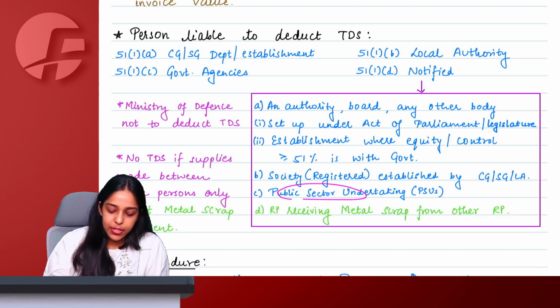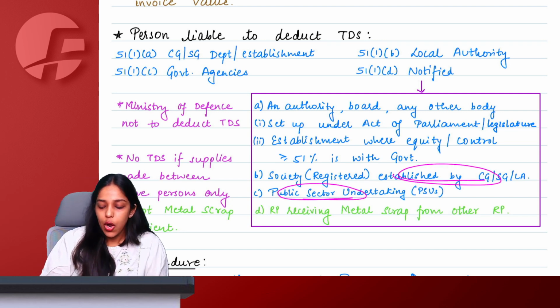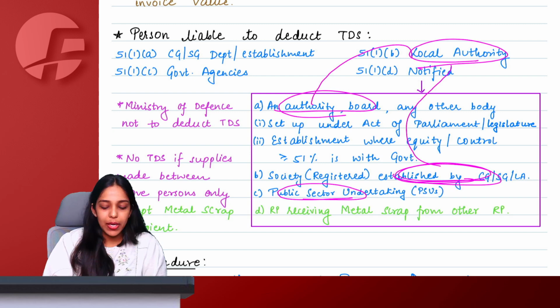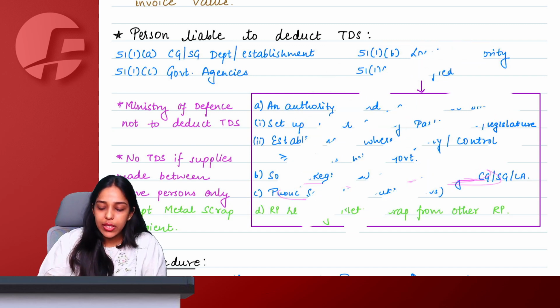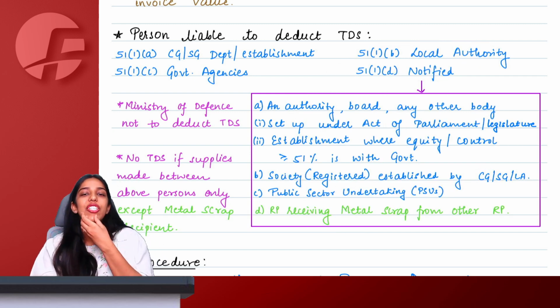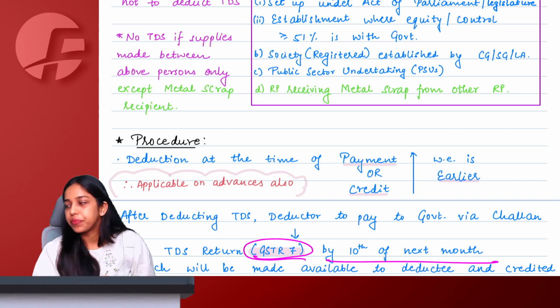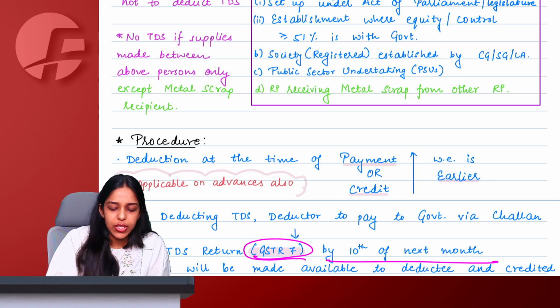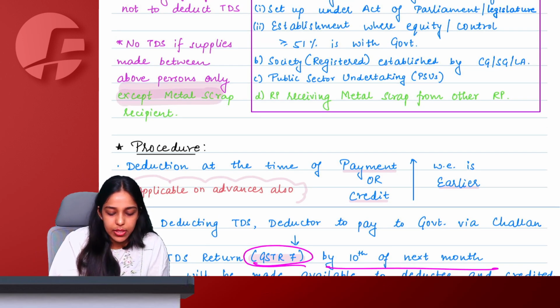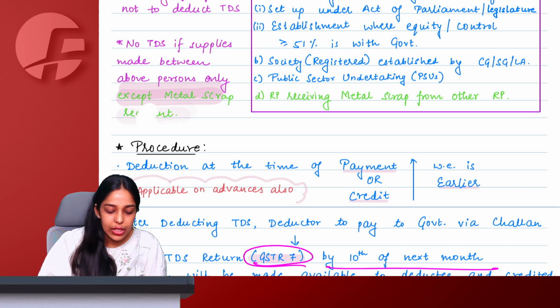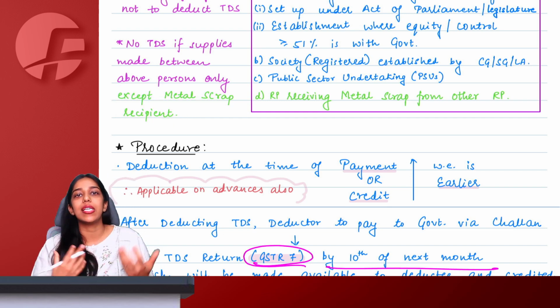Also, ma'am, if these people supply internally to each other, then also TDS liability doesn't occur. So let us say one PSU supplies to another government society, or one government society supplies to another local authority, or one local authority supplies to, let us say, ICAI. In all these situations, we do not deduct each other's TDS. However, there is only one exception: if the recipient is a metal scrap recipient, then they will deduct each other's TDS also.